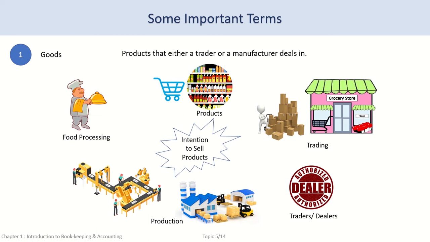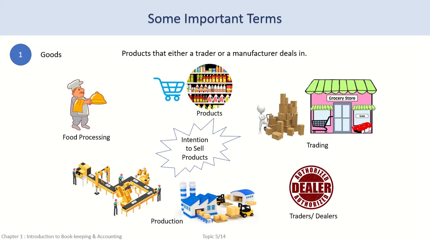Let's take another example. Suppose you go to a restaurant and order some food as well as a bottle of Coke or Pepsi. The restaurant is carrying a manufacturing activity for the food ordered, but a trading activity for the bottle of the soft drink. The food is prepared by them using the raw materials purchased from the market and time and effort in the kitchen to prepare the final product, that is, a meal. However, the soft drink is not prepared by them. They are just reselling the bottles purchased.